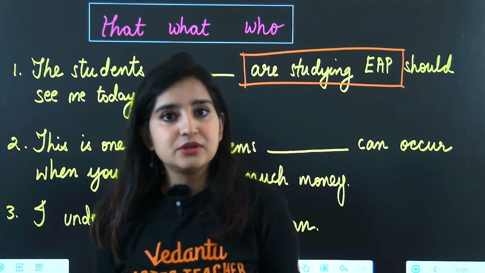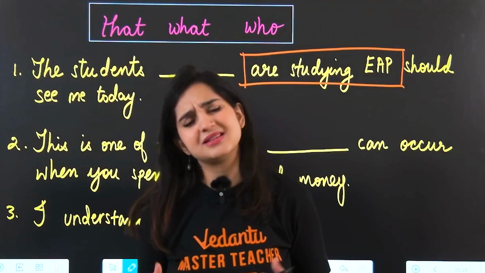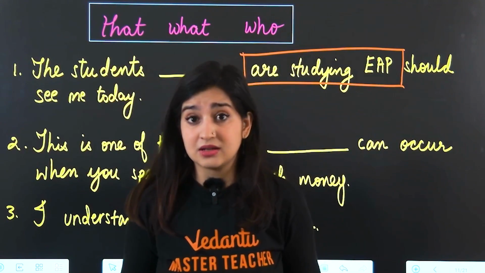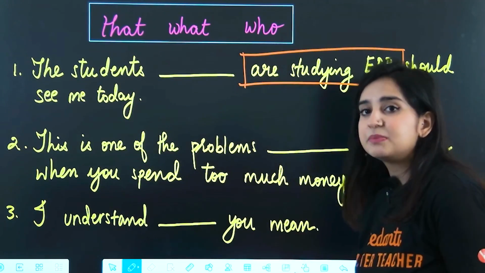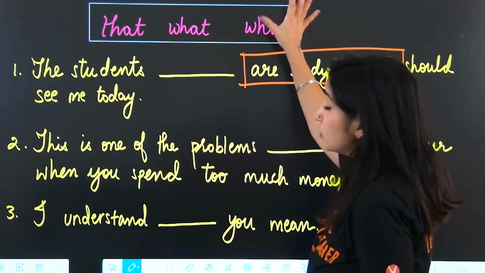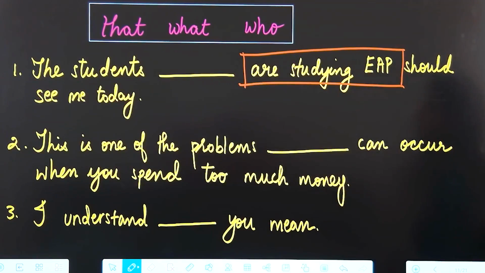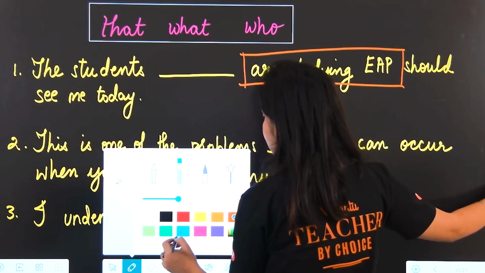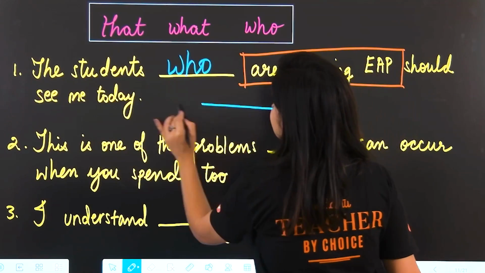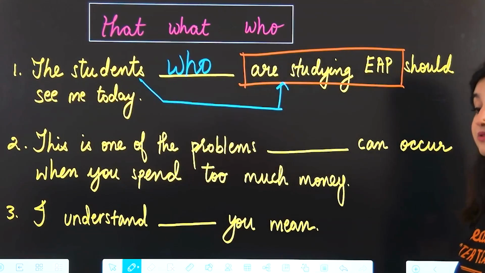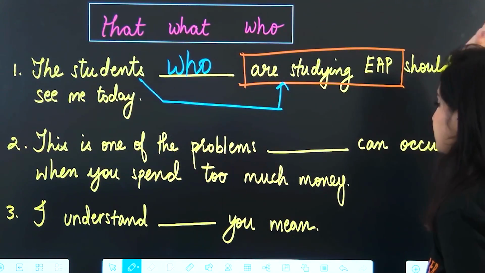Just like with the girl example, you see a girl at a party and you're like, okay, that girl is pretty. And there are a bunch of girls standing there. So your friend's like, wait, which girl are you talking about? Then I say that girl, in the pink dress. So adding that extra bit of information, there are multiple ways to do it, but we can do it with the relative pronoun who. In this case, the students who are studying EAP should see me today. Why are we using who? Because this extra information that we are adding relates to people. Whenever we are adding extra information that relates to people, we use who. Okay, so we've used who here.